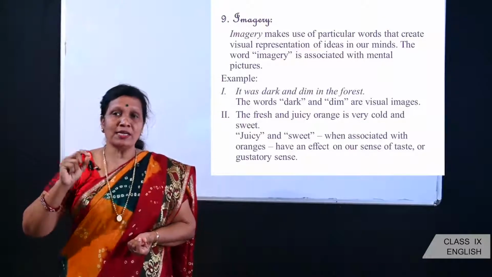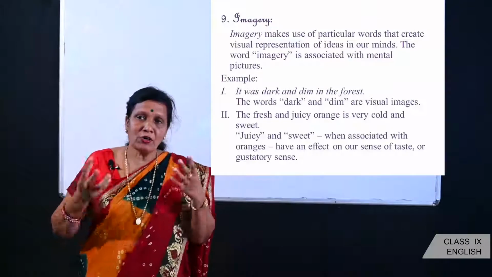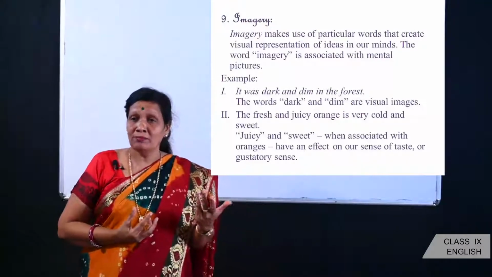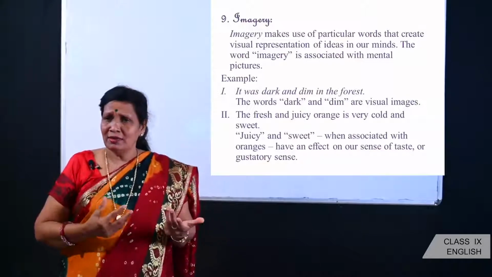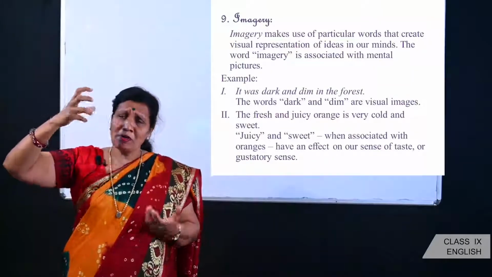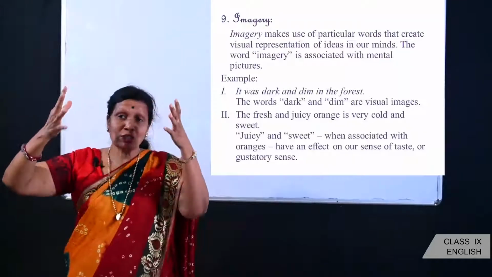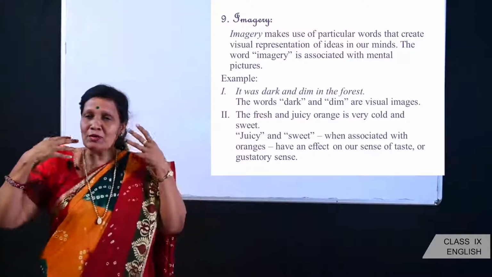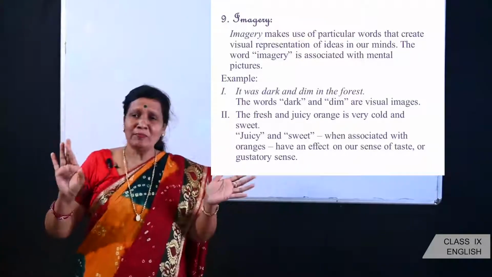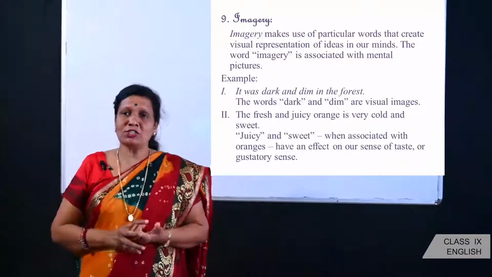The word imagery is associated with mental pictures. For example, when you read a particular poem, the words which the poet uses create pictures in your mind, and you feel as though you are in that particular place. For a moment, you try to imagine yourself in a totally different world, imagining those pictures in your mind.